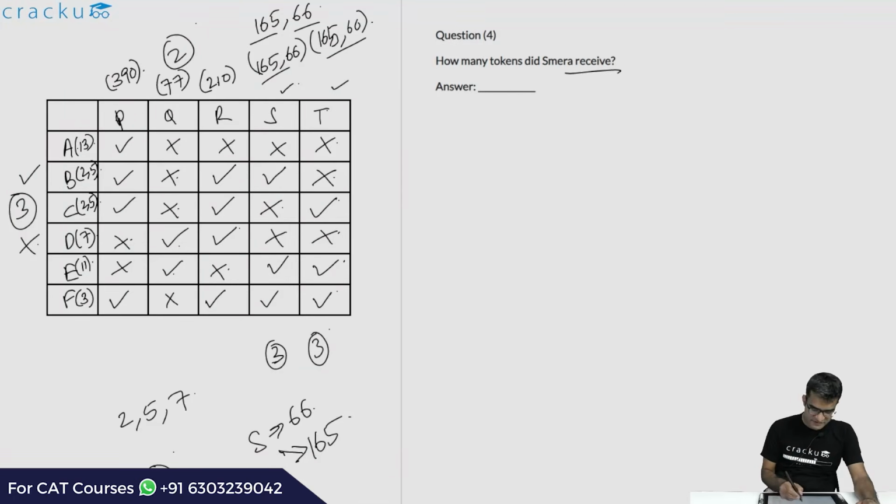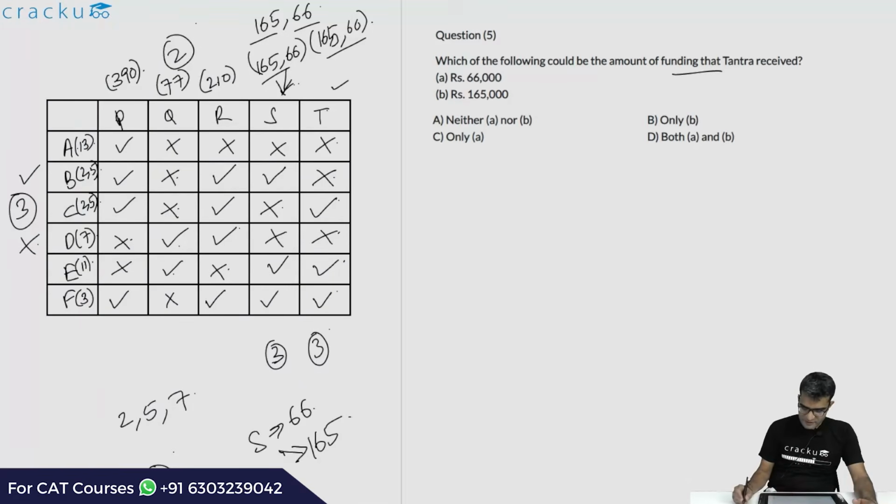How many tokens did Smira receive? S also received 3 tokens. Again, we don't know whether S received 165,000 or 66,000. But in both the cases, the number of tokens received is 3. So the answer will be 3. Which of the following could be the amount of funding that Tantra received? Tantra can be either 165 or 66. So it can be either A or B. So the correct answer is option D.